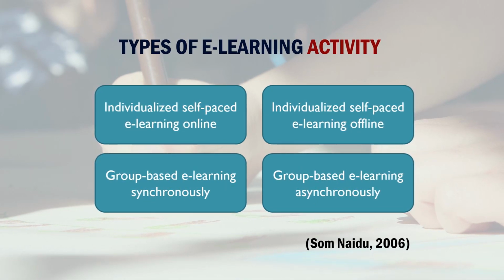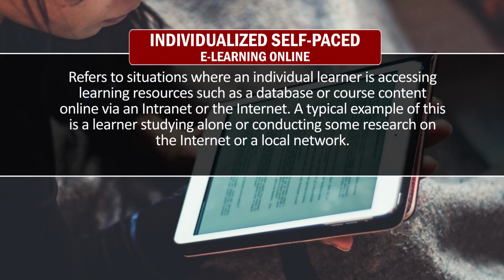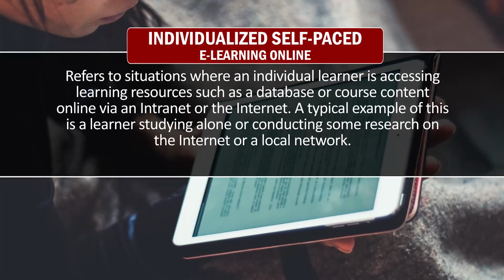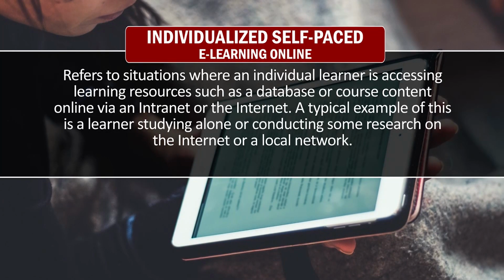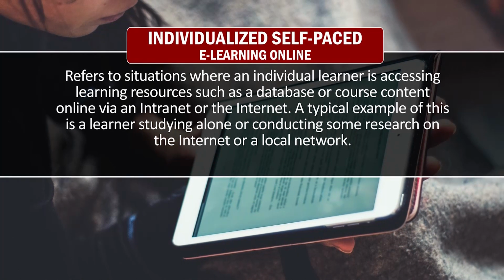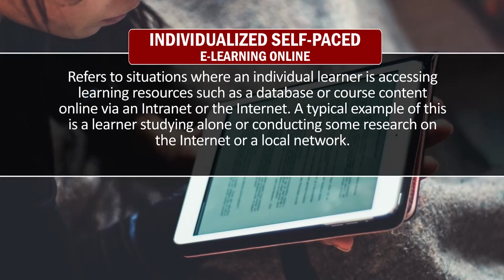individualized self-paced e-learning online refers to situations where an individual learner is accessing learning resources such as a database or course content online through an internet or intranet. I am giving one example here also, where the learner is studying alone or conducting some research.